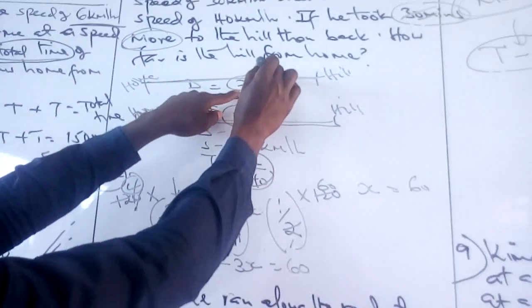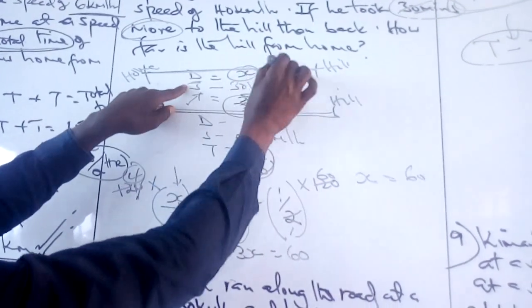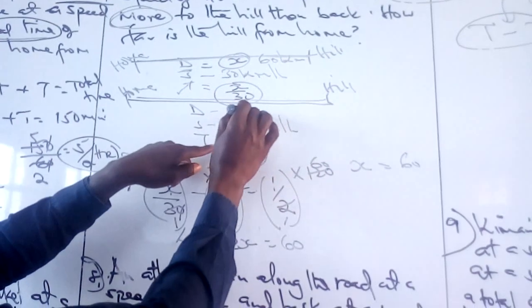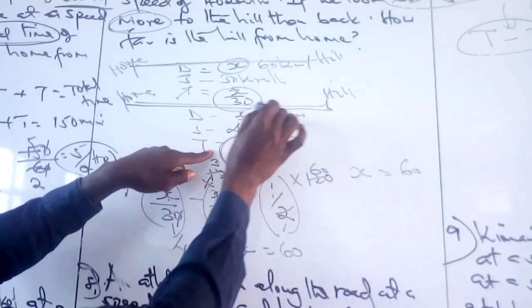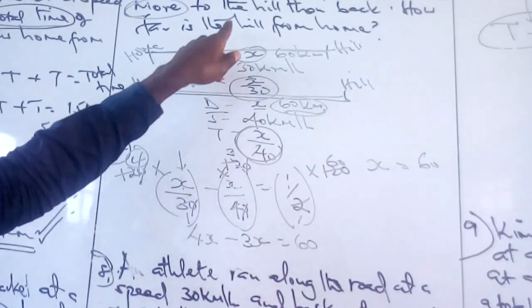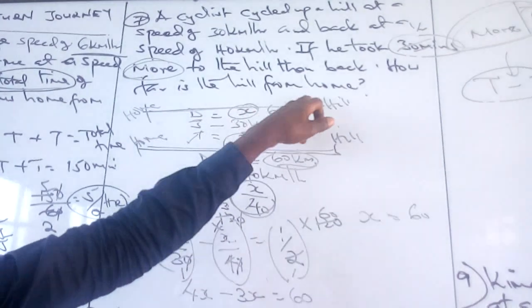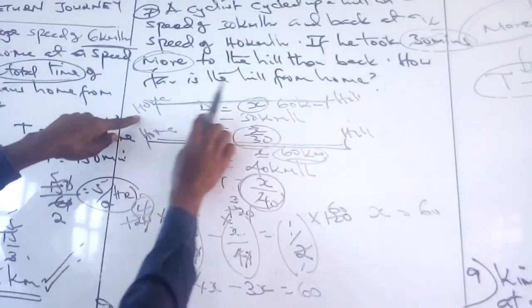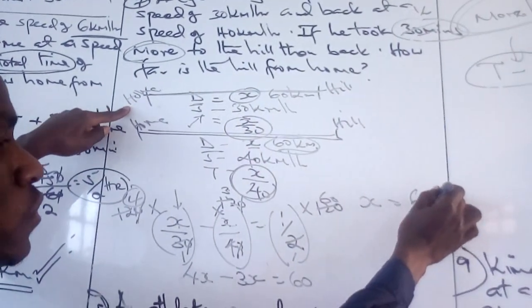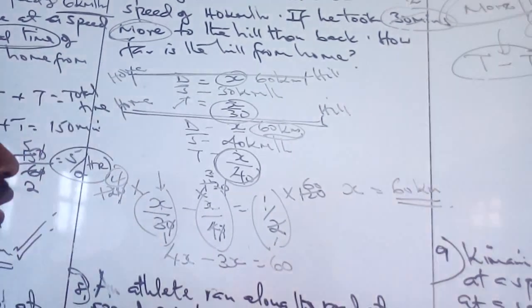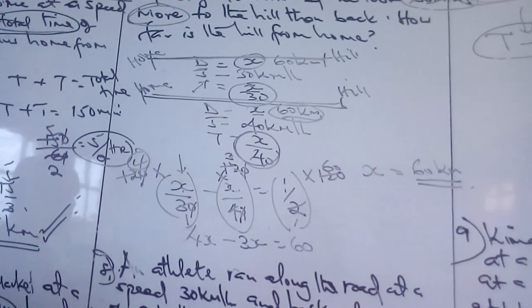So x is 60. Because it is distance, it is in kilometers. The question is, how far is the hill from home? The hill is 60 kilometers from home. So our answer will be 60 kilometers.